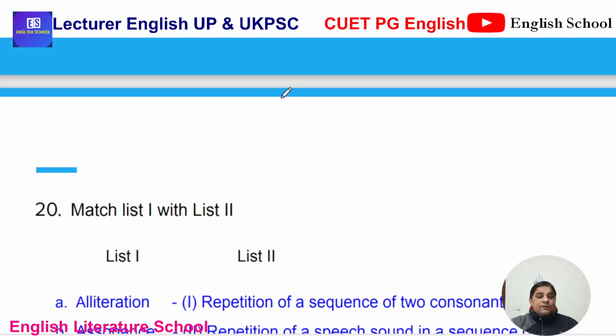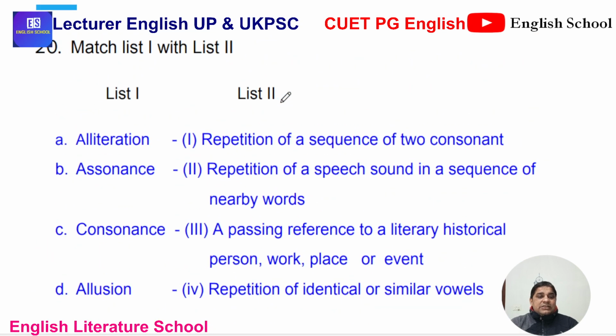The last question of this first session is based on literary terms. Must know, in a CUET exam there is a wide section that carries literary terms. Opportunities are there. For the lecturer exam, you must have a thorough study of literary movements. So one question is there: alliteration, assonance, consonance, and allusion, and their explanations are there in list two.